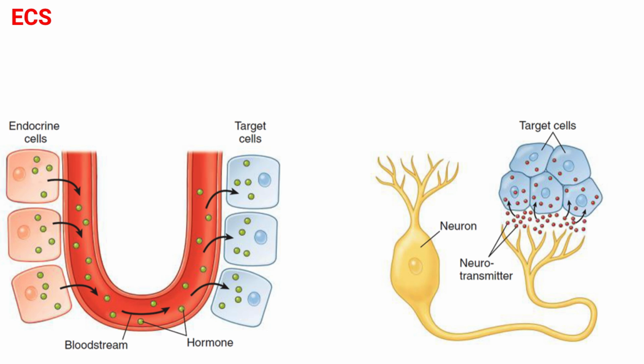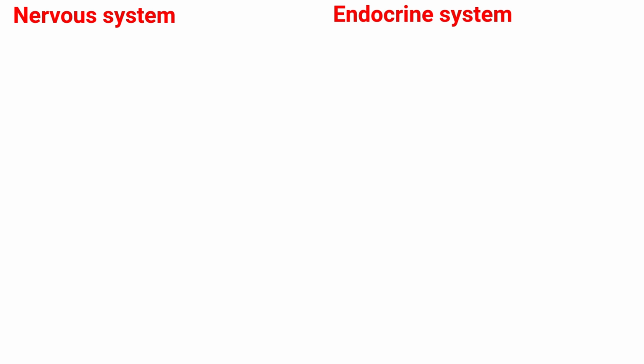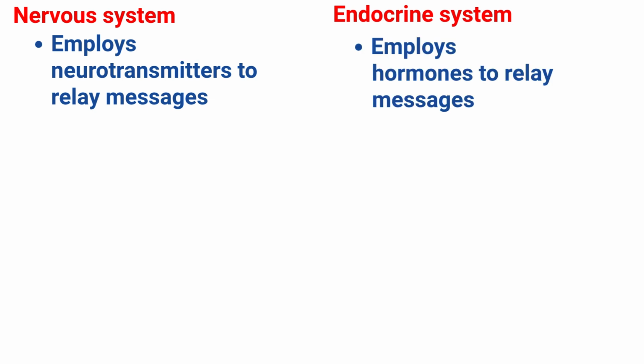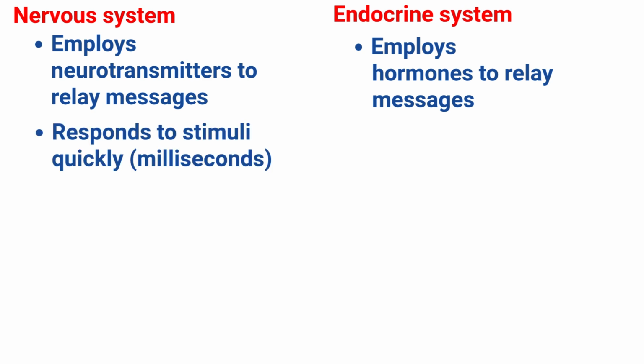It involves one part of the body communicating with another part of the body to maintain homeostasis. Now we will see the similarities and differences between these two systems. Both systems use chemicals as messengers. The nervous system uses chemical neurotransmitters and the endocrine system uses chemicals called hormones to carry messages. The nervous system responds to a stimulus with very fast electrical action potentials that result in the release of neurotransmitters. Also, the nervous system can be very specific by targeting just a few cells of the muscle. The effects of this communication can be stopped immediately if the nervous system stops sending nerve impulses.